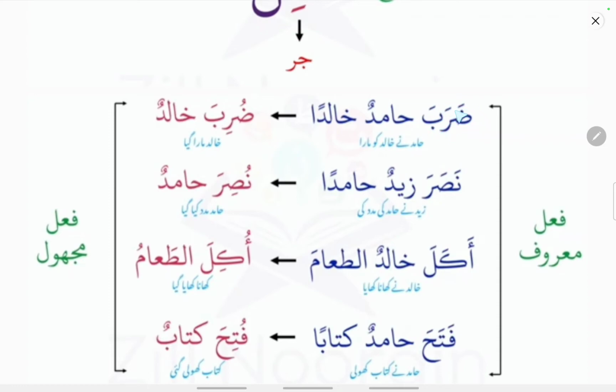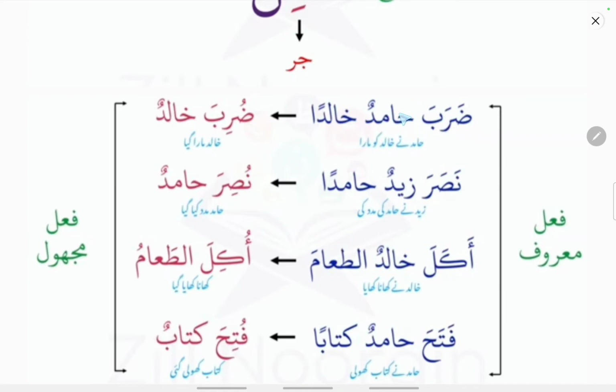In order to make this active form into a passive form, the ba is left as it is, the ra, that is the ain kalima, will receive a kasra, and the dad will receive a dhamma because it is a fe'lul madi. So duriba khalidun means Khalid was hit.